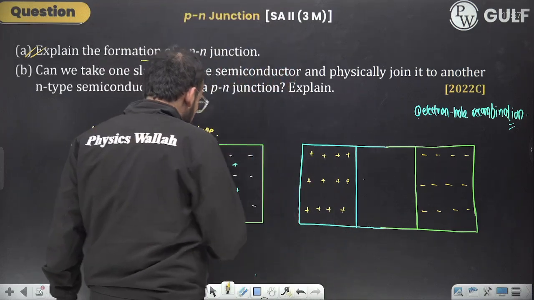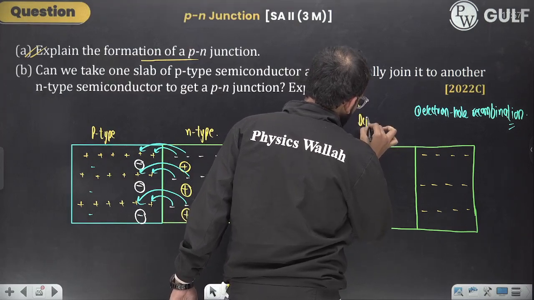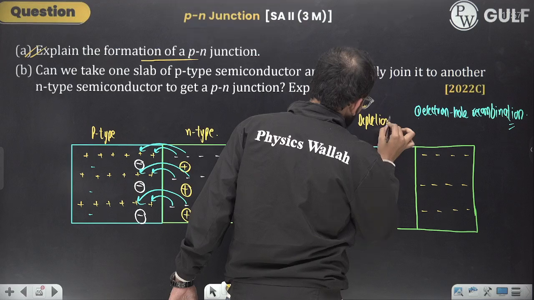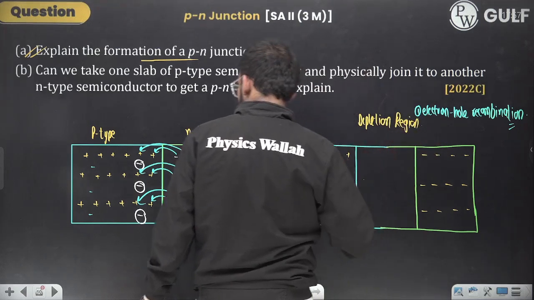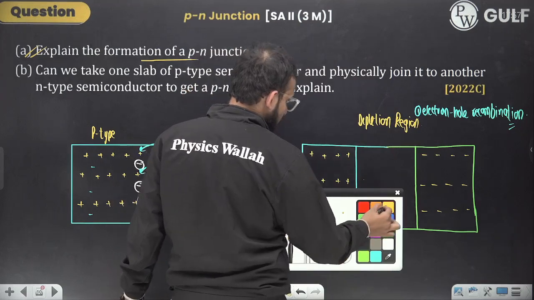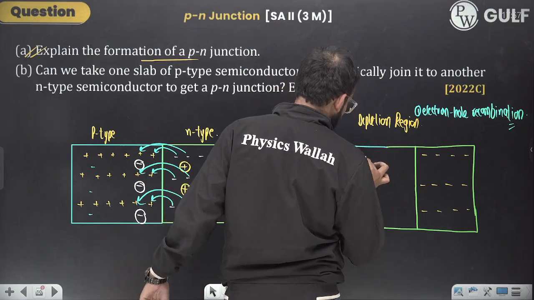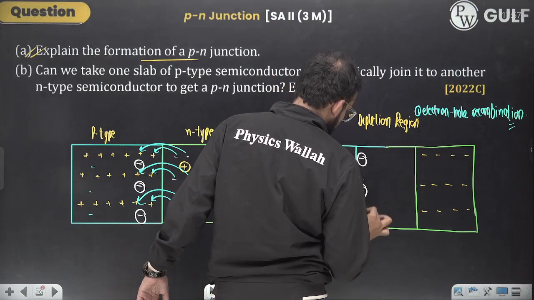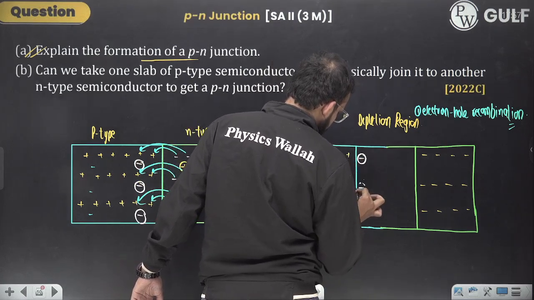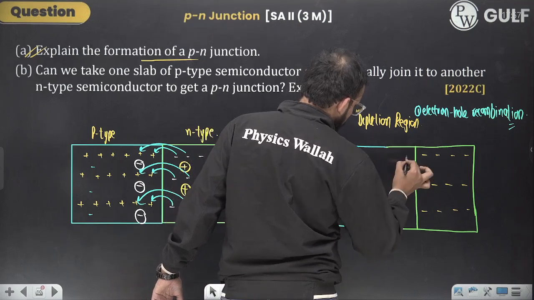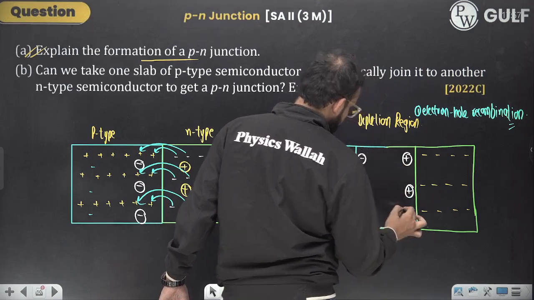This is formed due to recombination of electron hole. This is referred to as the depletion region, and this is formed due to electron hole recombination, right? And let me draw the ions. Negative ion as it is, negative ion as it is, negative ion as it is, negative ion as it is, negative ion as it is, positive ion as it is, positive ion as it is, positive ion as it is.